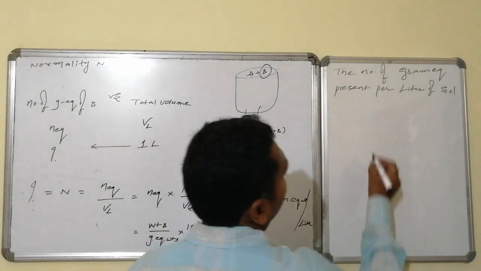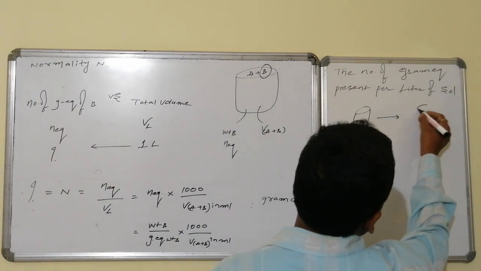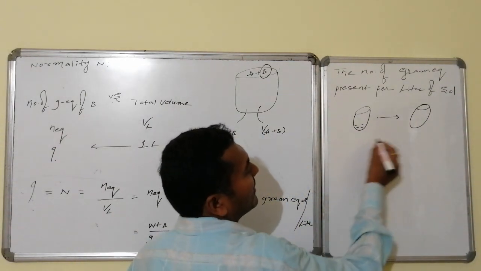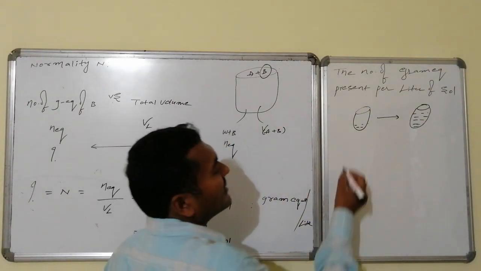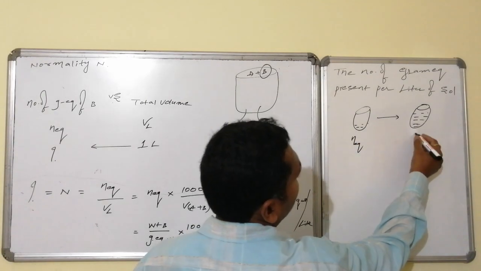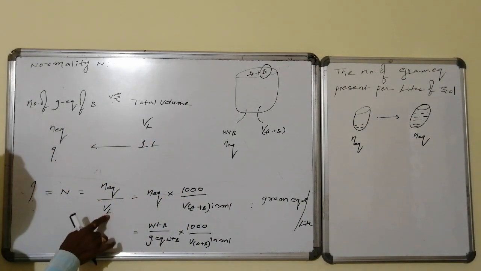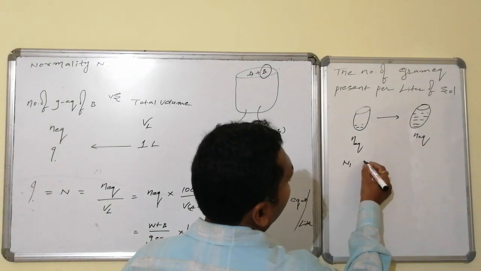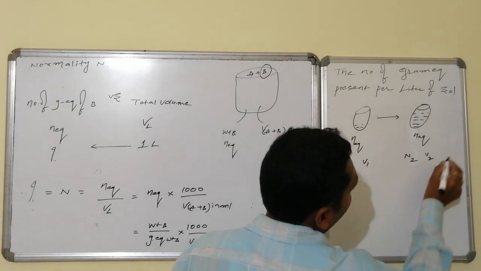Normality of dilution, let us see. This is a solution, and to it a huge amount of solvent is added. As a result, it is converted to a new solution. This is the volume in the beginning. After addition of an excess amount of solvent, it is converted to this. The number of gram equivalents present in this is n, and here also n gram equivalents are present. Then how do we calculate the number of gram equivalents? Normality into volume. So here its normality is N1 and let us consider its volume is V1. Its normality is N2 and its volume is V2.